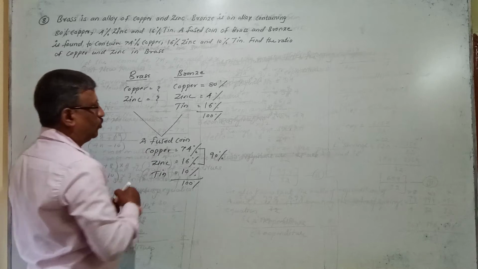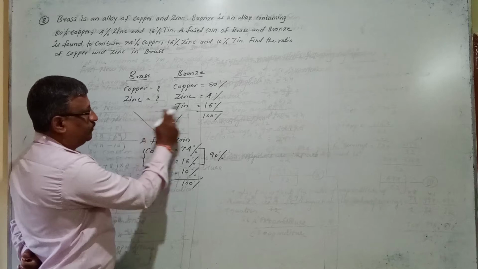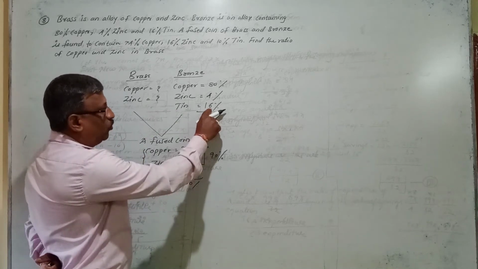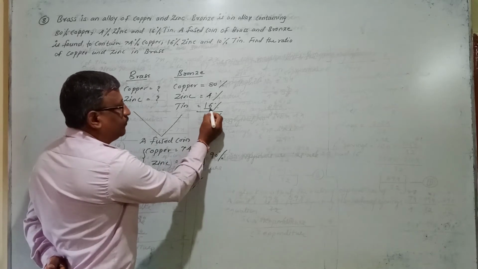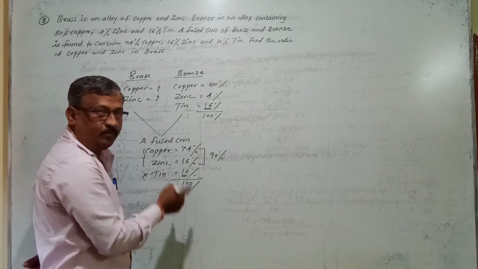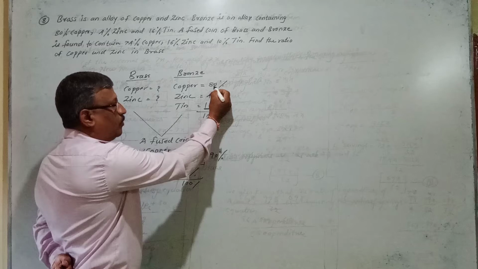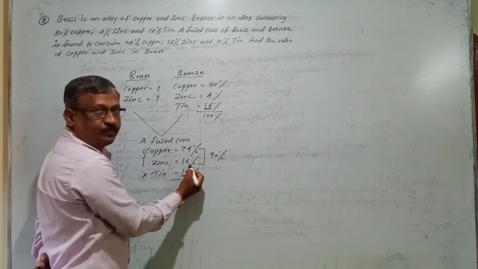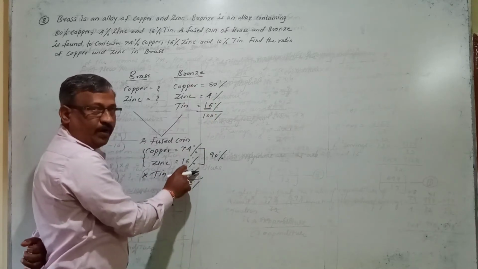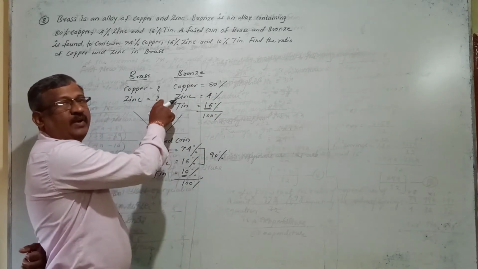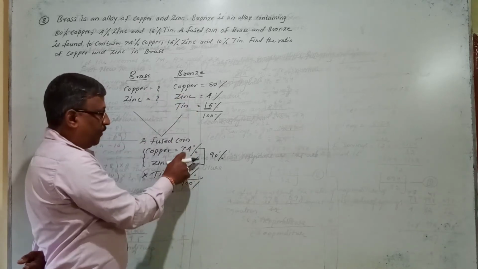So for that, as I told you, brass is a mixture of copper and zinc, but tin is not part of these two. What we know here is that out of 16%, they have taken only 10% tin in a fused coin. So out of 16%, if they are mixing only 10% in a fused coin, what I want to know is what is the zinc and what is the copper taken from bronze in a fused coin? Once you know the copper and zinc taken from bronze in a fused coin, we can easily find out the copper and zinc taken from brass, because 74% is a mixture of these two, right? So I am preparing a 74% mixture.